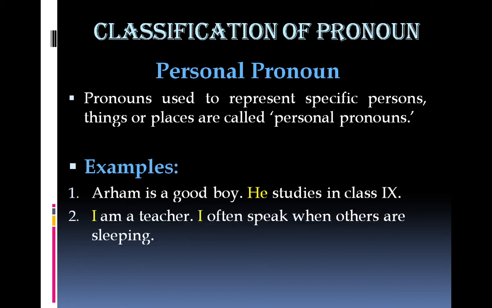Take a look at this second example. I am a teacher. I often speak when others are sleeping. This personal pronoun I has been used twice in these two sentences. Yet the noun for which it has been used is not mentioned in this example. But it's clear. The students or the people to whom these sentences are spoken, they know which person is meant by this pronoun I. For example, at the moment, it's me, Naveed.